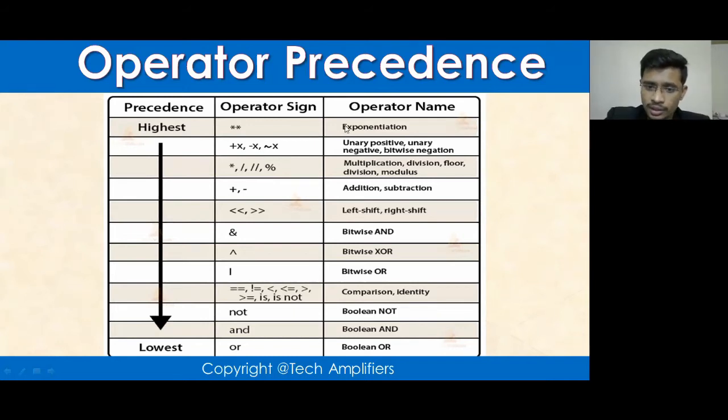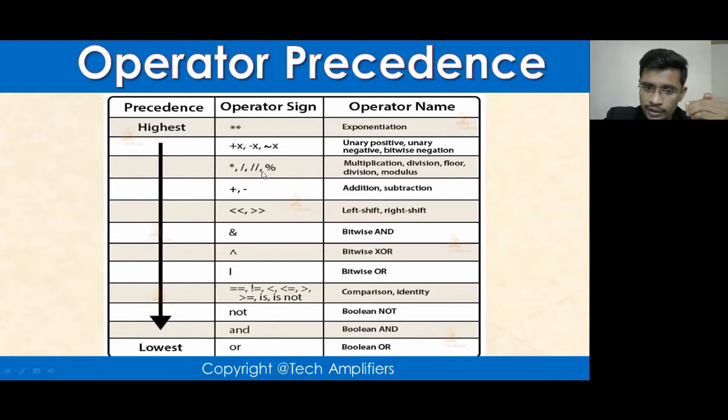I'm going fast, so take a screenshot and focus on it later. The very first operator to execute is the exponential operator. Then we have unary plus and unary minus. Unary plus is like incrementing it by 1. Then we have multiplication, division, floor division, and then modulus.